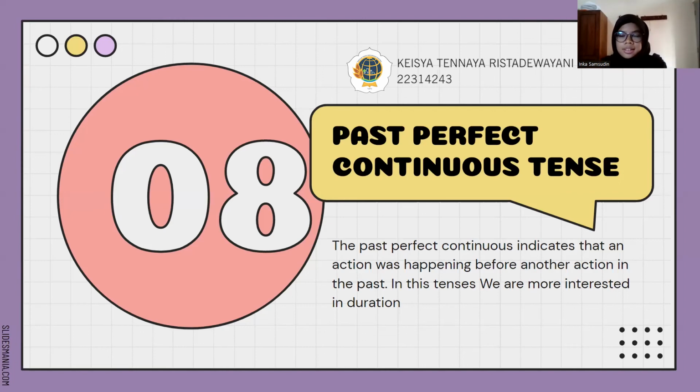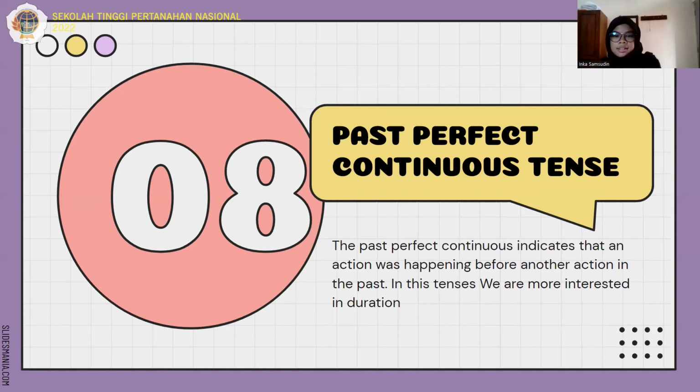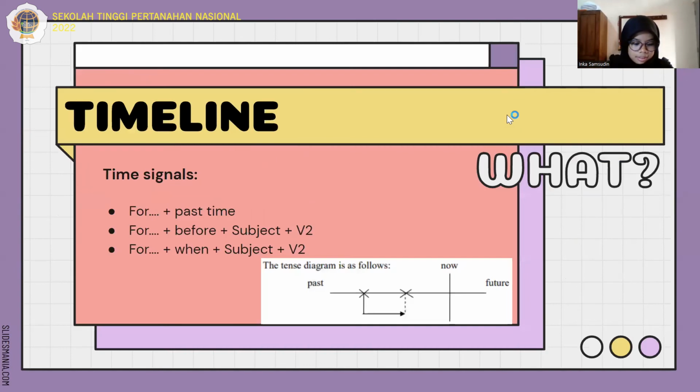You can call me Keisha or Tenaya, and in this presentation I will discuss past perfect continuous tense. The past perfect continuous indicates that an action was happening before another action in the past happened. In this sentence, we are now interested in duration. Next, we got the timeline of the past perfect continuous tense, as you can see on the screen.